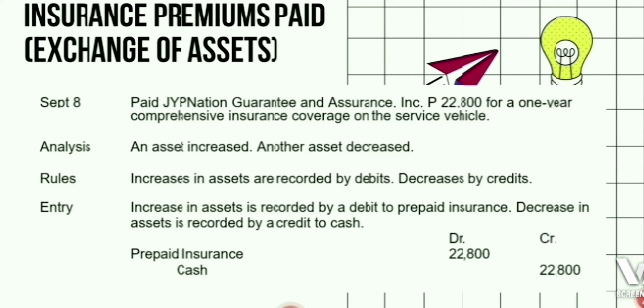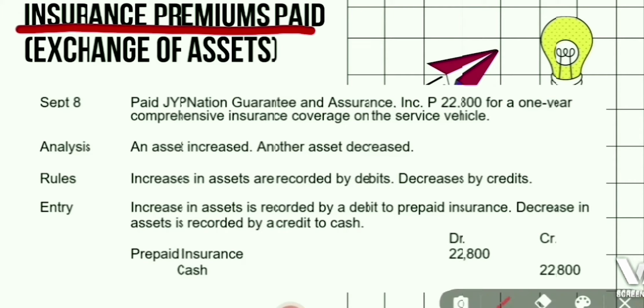The next transaction is the insurance premiums paid. On September 8, the owner paid JYP Nation Guarantee and Assurance Incorporation 22,800 pesos for a 1-year comprehensive insurance coverage on the service vehicle. In this transaction, assets have both increased and decreased.